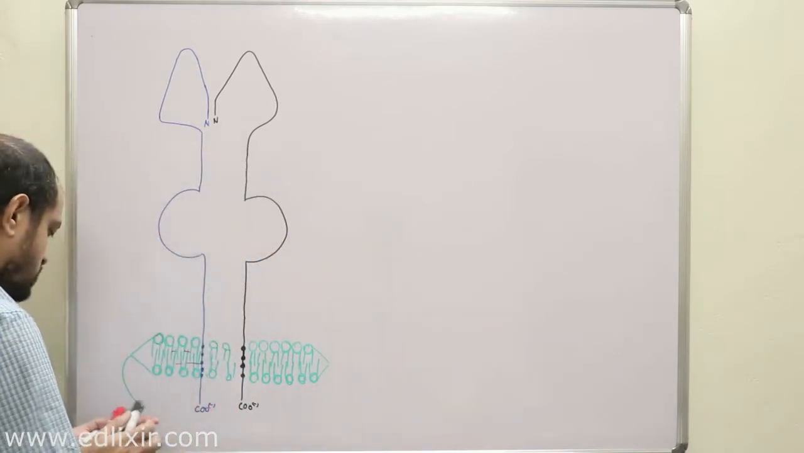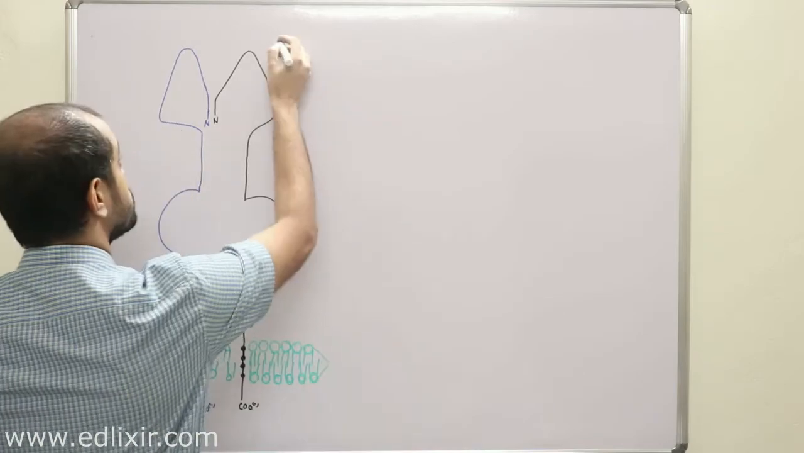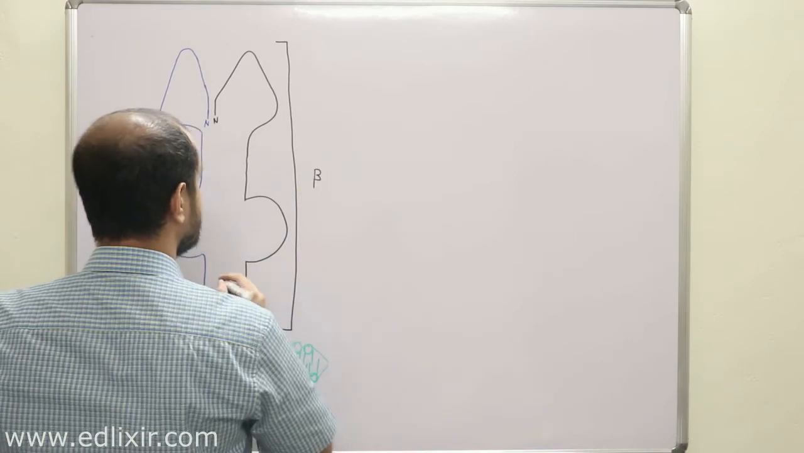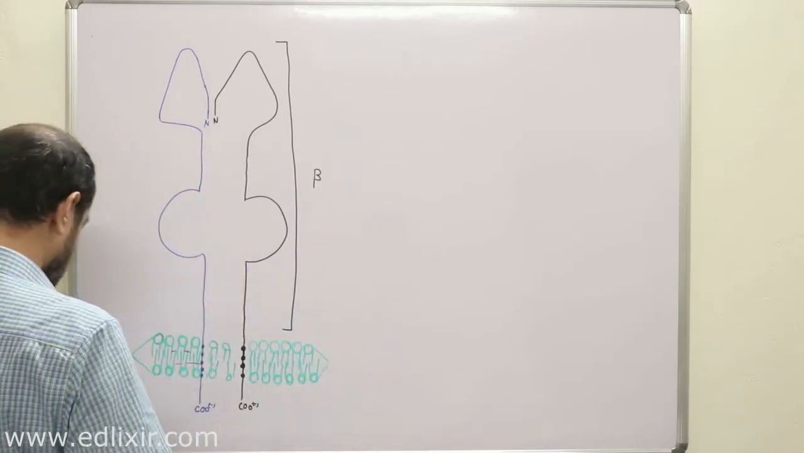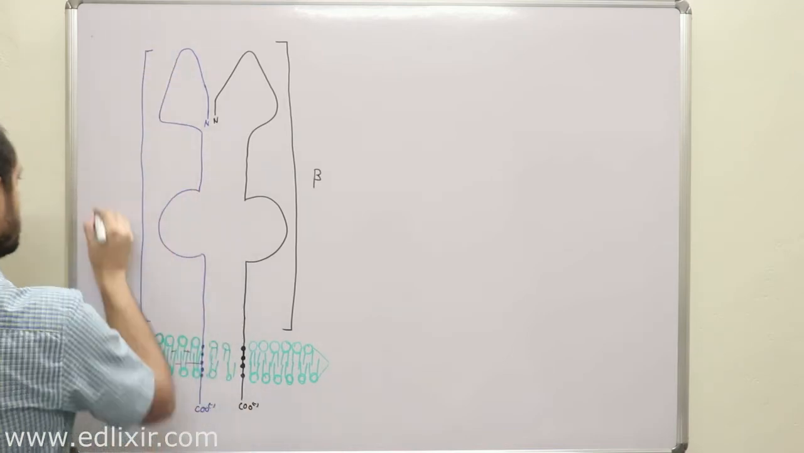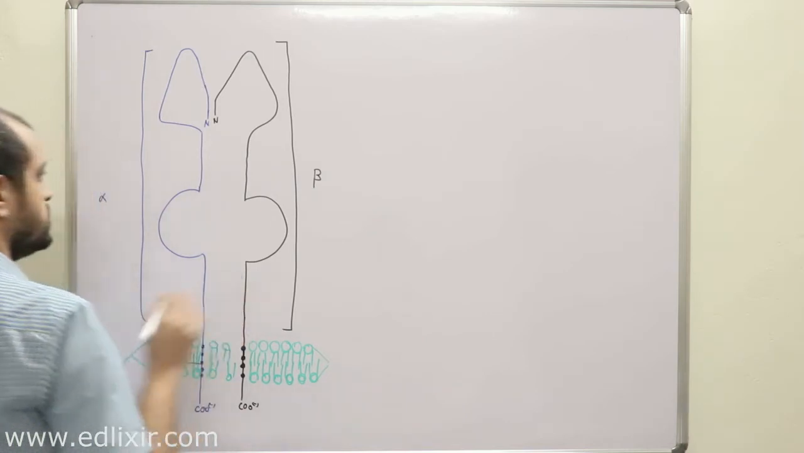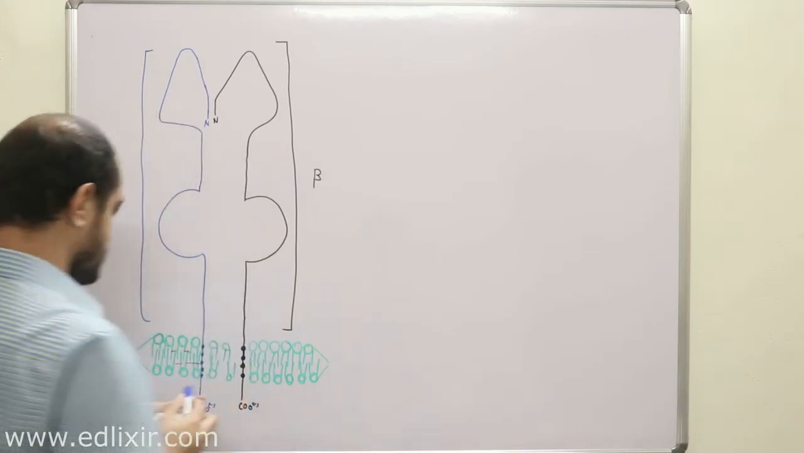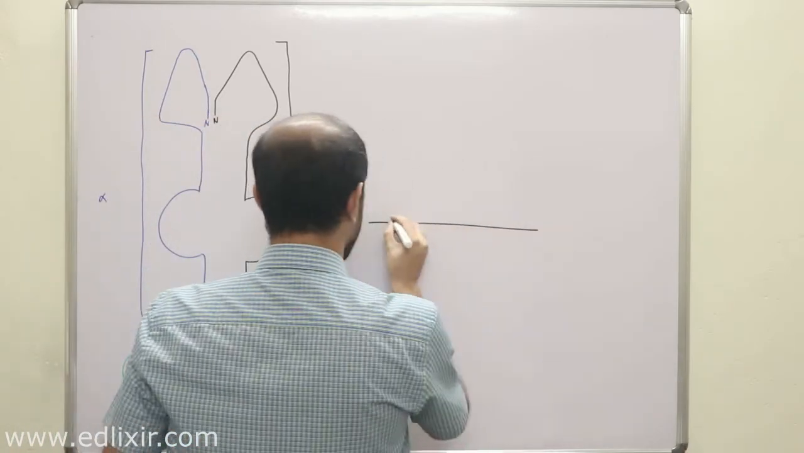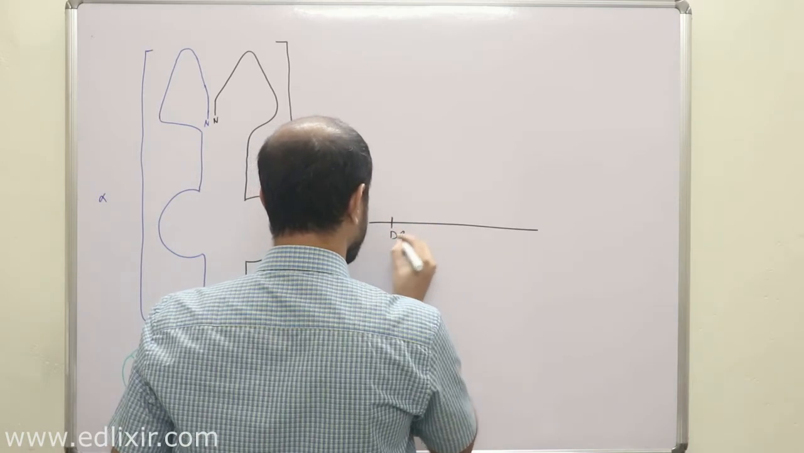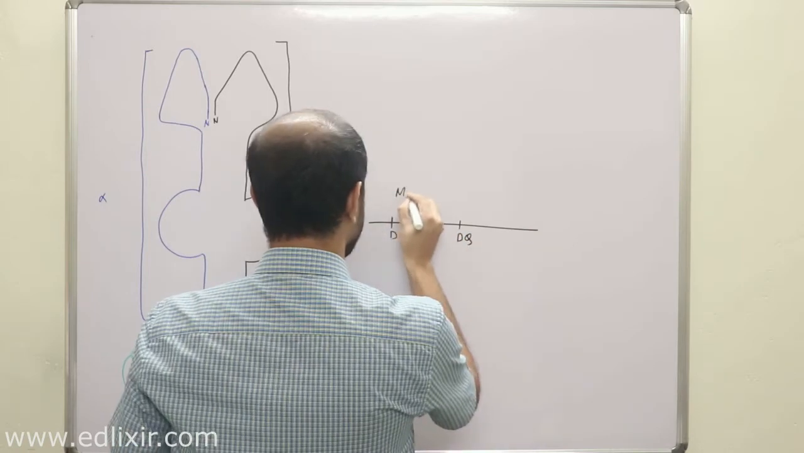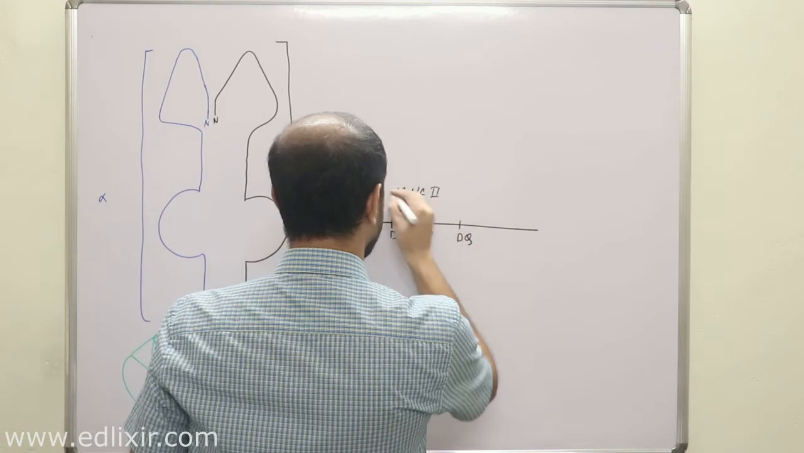A very important point you need to understand is this. Suppose this is the beta peptide, and this is the alpha peptide. Now a very important point you need to understand here is that suppose this is the class 2 MHC locus. Suppose this is the DR, this is the DP, and this is the DQ region of the MHC class 2 locus.